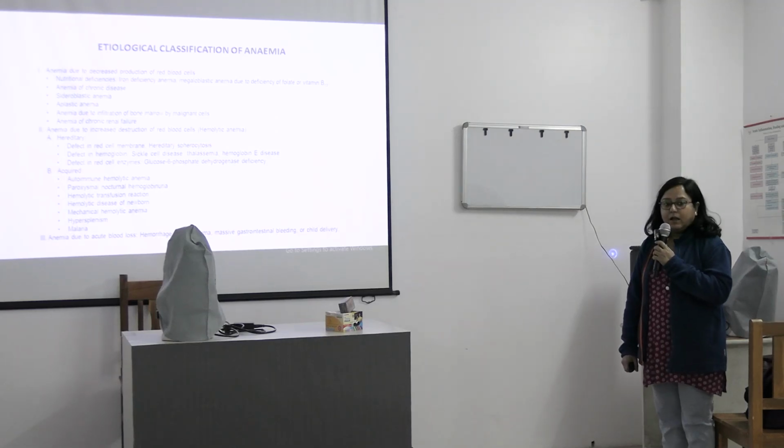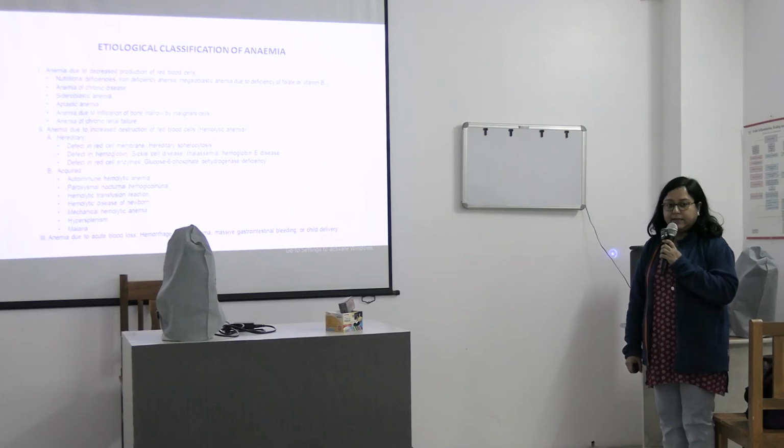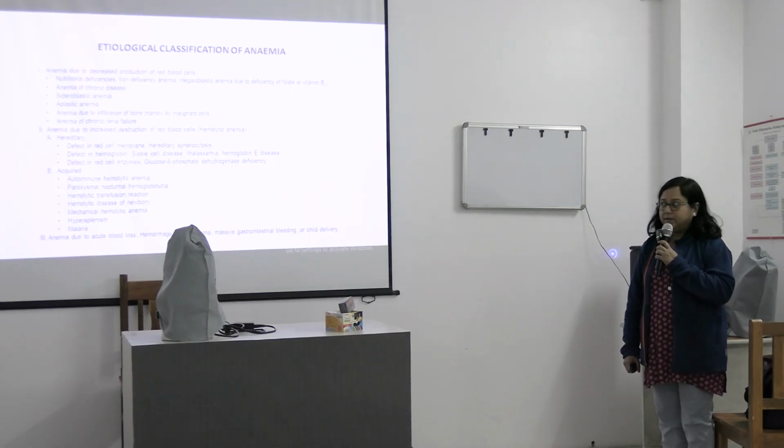The next is anemia which occurs due to increased destruction. Destruction means there is hemolysis. Hemolysis of RBC, which we commonly say hemolytic anemia. And this may be hereditary or acquired. Hereditary is of three types.